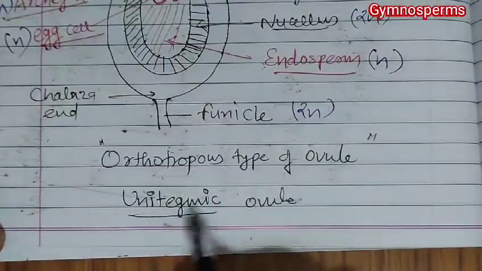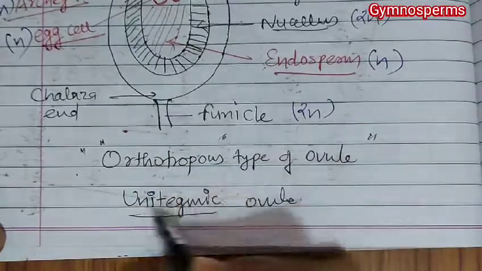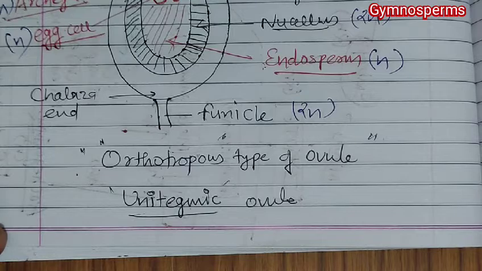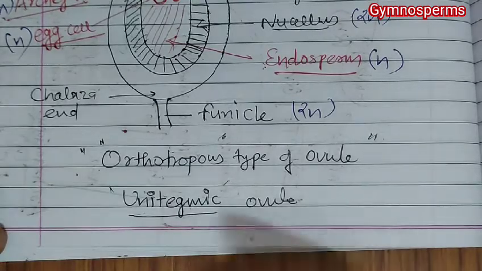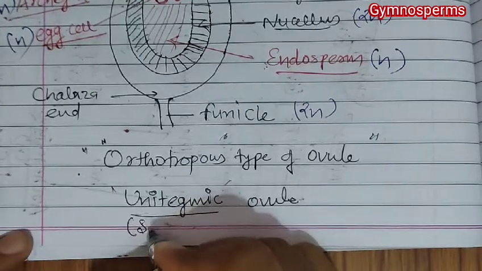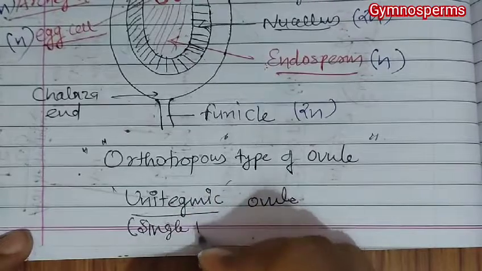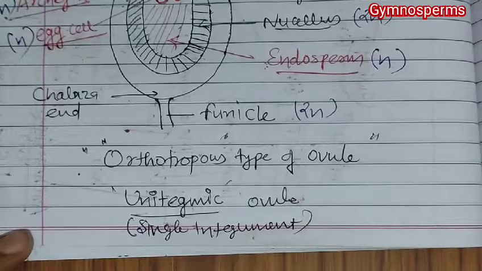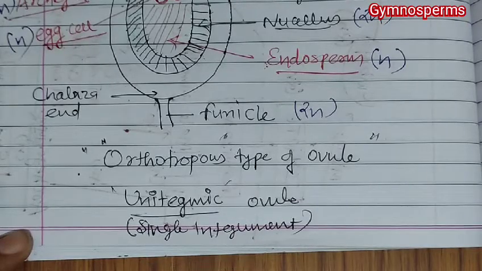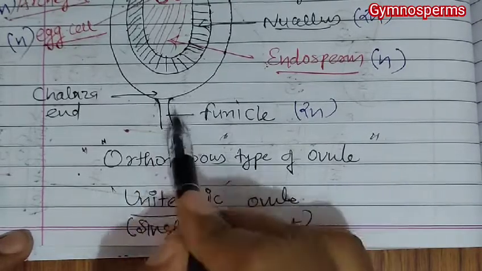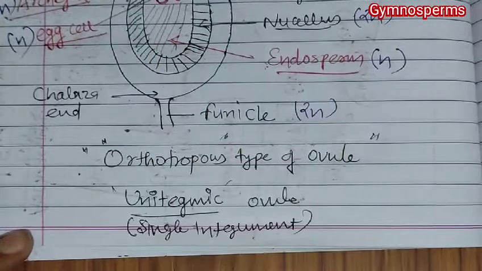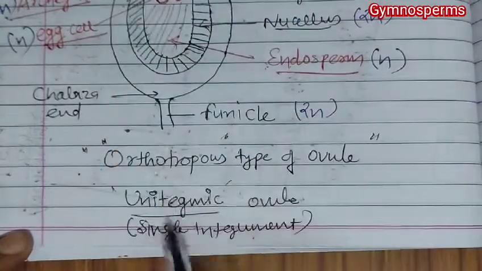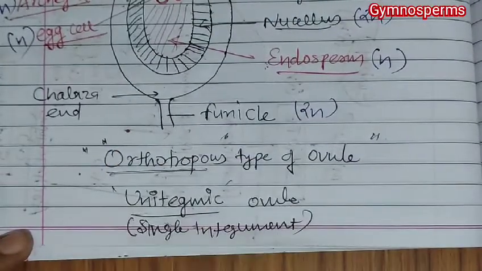So orthotropous type and unitegmic. Remember, these are the important characteristics of gymnosperms, because unitegmic means there is a presence of a single integument. Orthotropous ovules are ovules in which the funicle, micropyle and chalaza are present in one line. So you can see these are all present in one line, so that is what? Orthotropous.